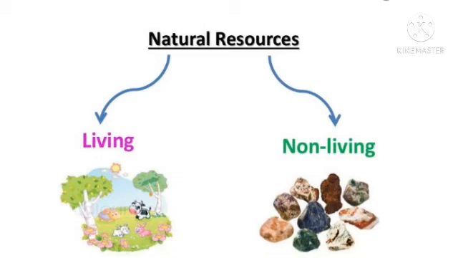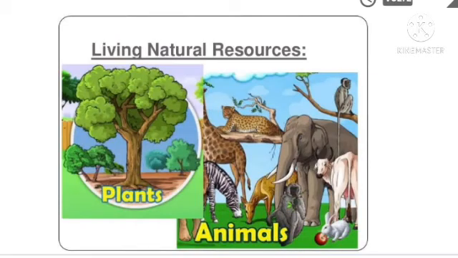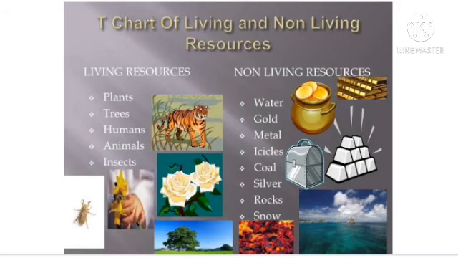So natural resources are of two types: living resources and non-living resources. Now we come to know about living resources. Living resources are those resources that are in our surroundings.